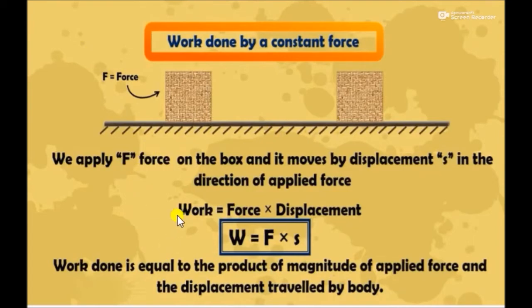Now work done will be represented by capital W. So work done W is equal to F into S. Capital F is the representation of force and small s is the representation of the displacement. So work done is equal to the product of the magnitude of applied force and the displacement traveled by the body.